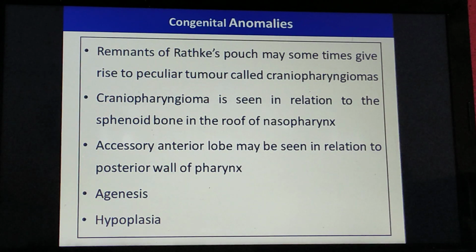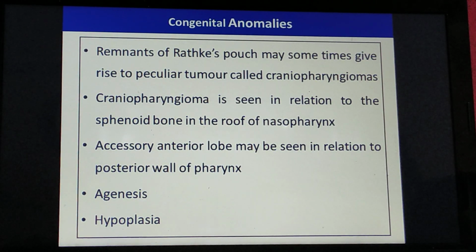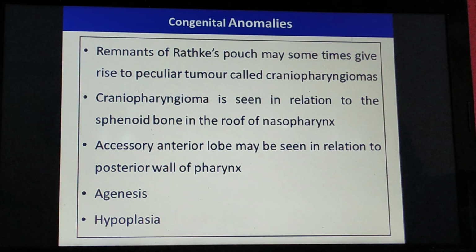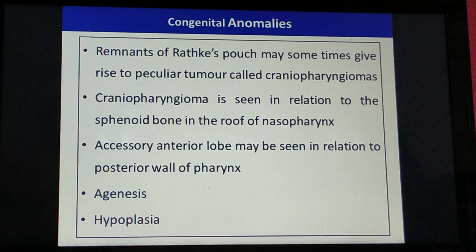There may be some accessory anterior lobes seen in relation to the posterior wall of the pharynx. They are called accessory pituitary glands. Then there may be total agenesis of the hypophysis cerebri. Sometimes you may see hyperplasia related to the pituitary, while there may be hypoplasia, that is the congenital anomaly related to less development of the pituitary gland.